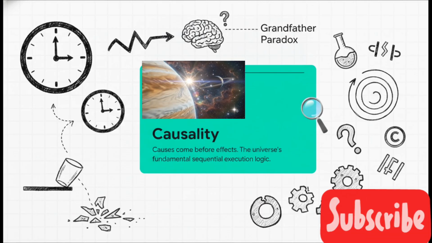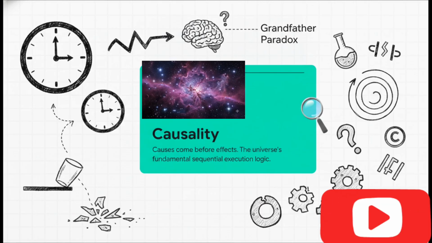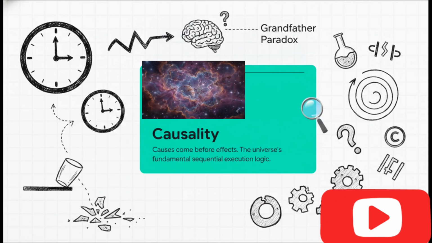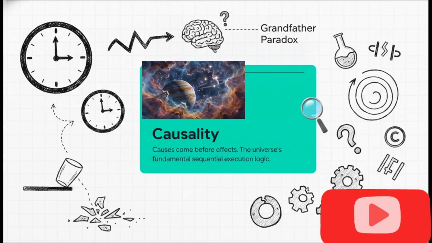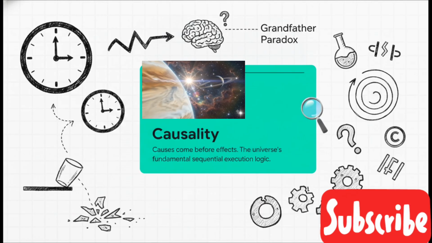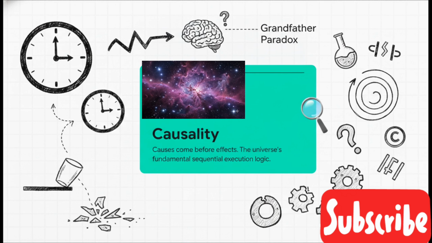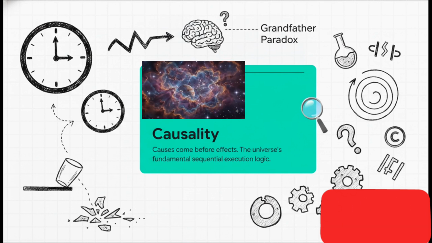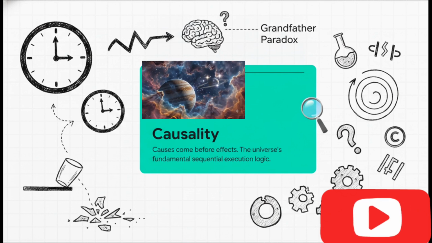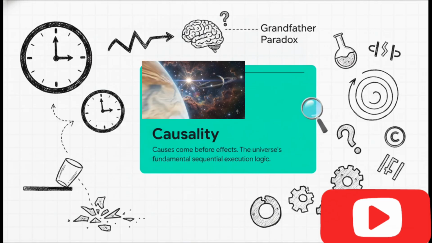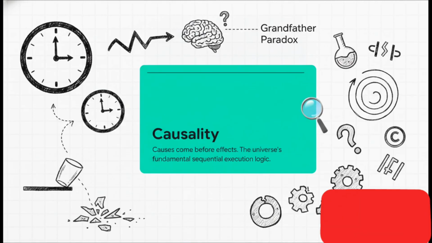You knock a glass off the table, then it shatters. It is the universe's strict sequential execution logic. Without causality acting as this sequential logic, history becomes completely unstable, logic collapses entirely, and scientific prediction, well, that becomes completely impossible. Simply put, if you remove causality, reality unravels.